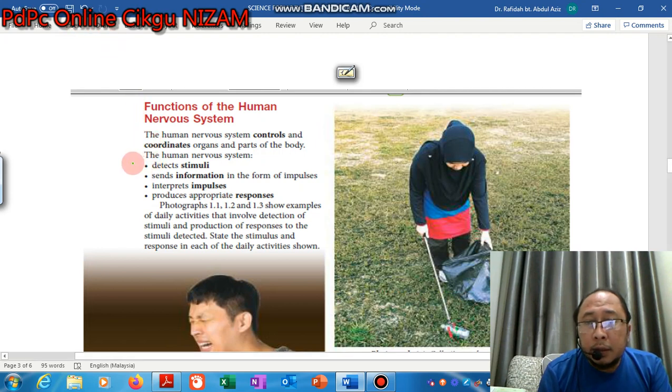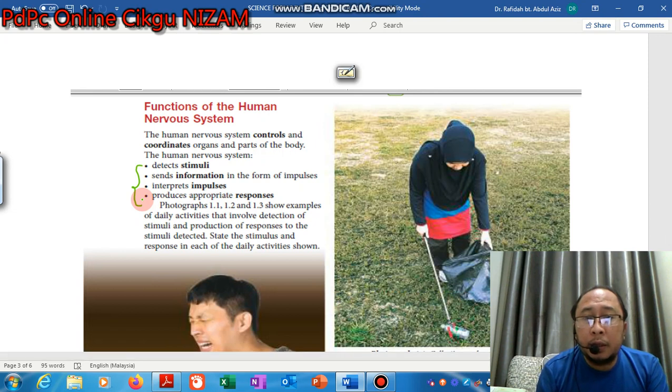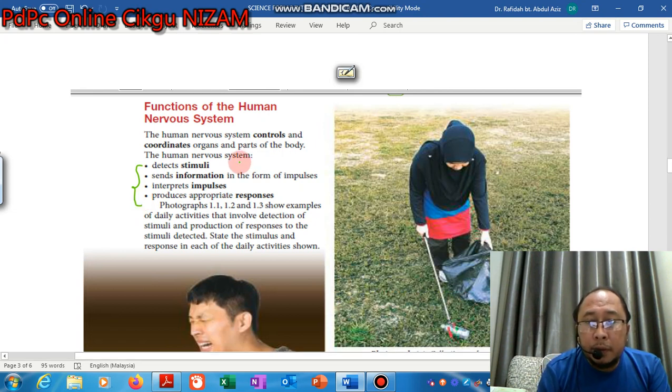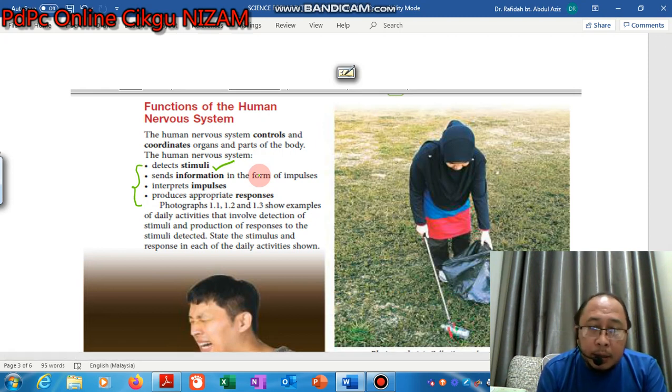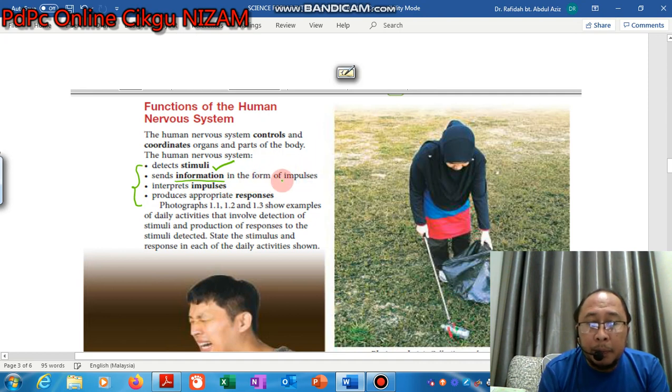Okay, so this is the process or mechanism done by the human nervous system. First of all, the nervous system will detect stimuli that are produced, and then when the stimuli are detected, it will send the information about the stimulation in the form of impulses.